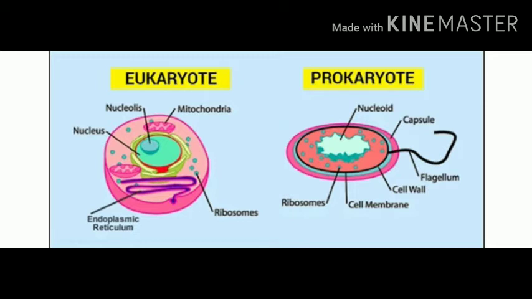Nucleoid is the structure or the substance in place of a nucleus. It's a false nucleus. So nucleoids are just floating in the cytoplasm, and there is no DNA like eukaryotes. Just some genetic material is floating in the cytoplasm of the prokaryotic cell.